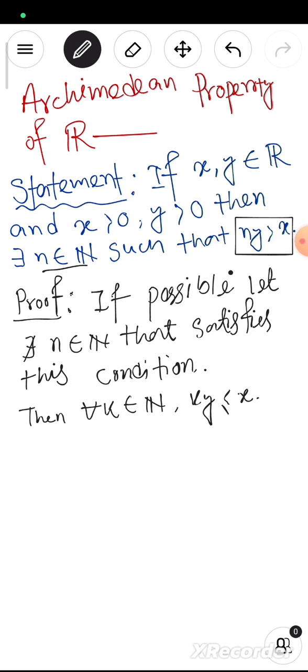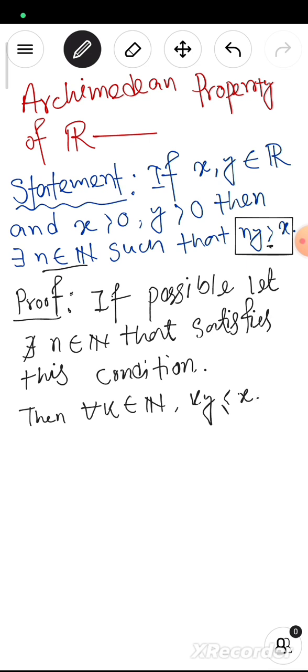We assume that there doesn't exist any n; we can't find any n that satisfies the above condition. So we take the negation of this statement, that is, for all k belonging to the natural numbers, ky is less than or equal to x. Where the sign is greater than, the negation is obviously less than or equal to, so ky is less than or equal to x.